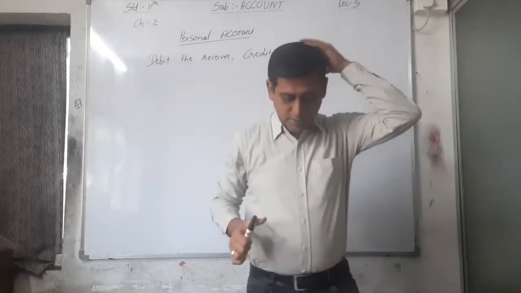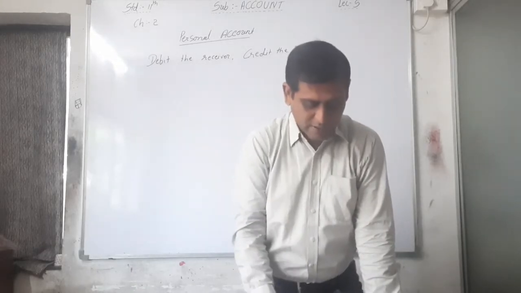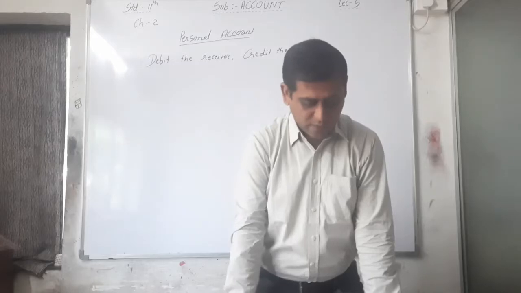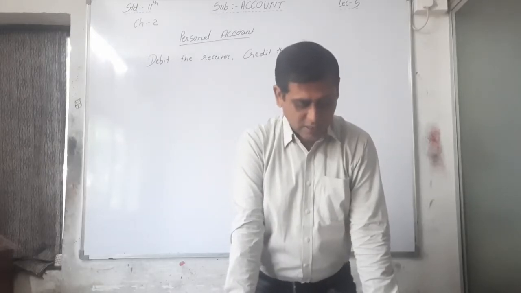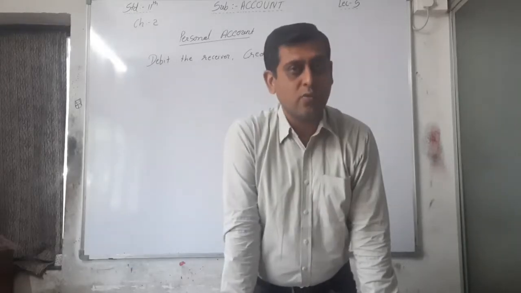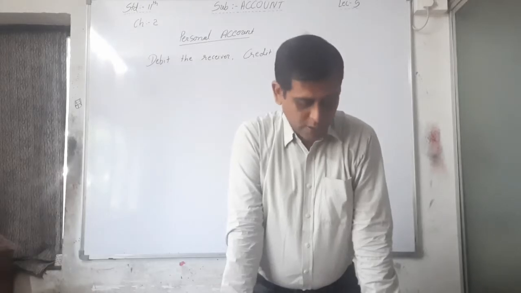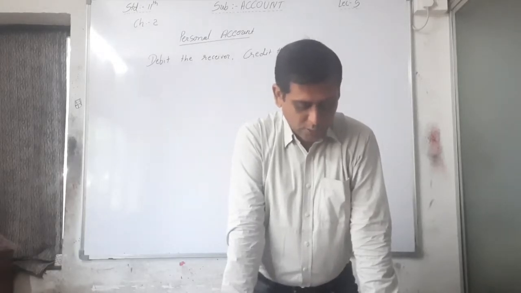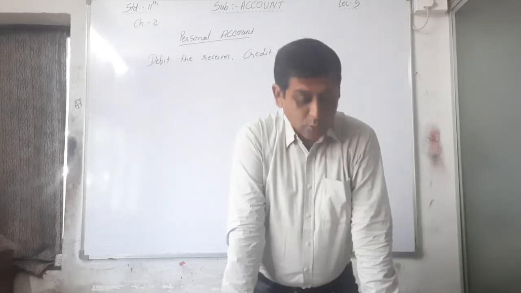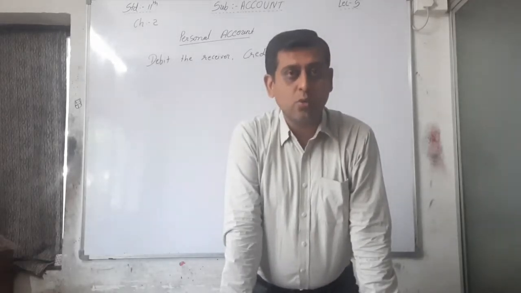See here, if a person has taken the benefit of a business, debit his account, and if a person has given the benefit to the business, credit his account. In brief, debit the receiver account and credit the giver account. Let us understand the matter with the following illustration. Here we have to see illustration number 7. The first transaction is goods worth rupees 20,000 sold to Jayshree.